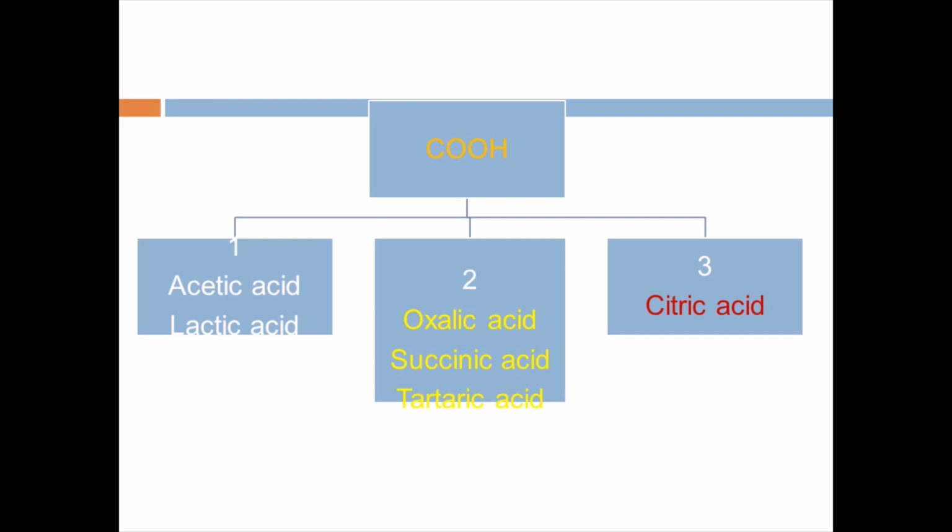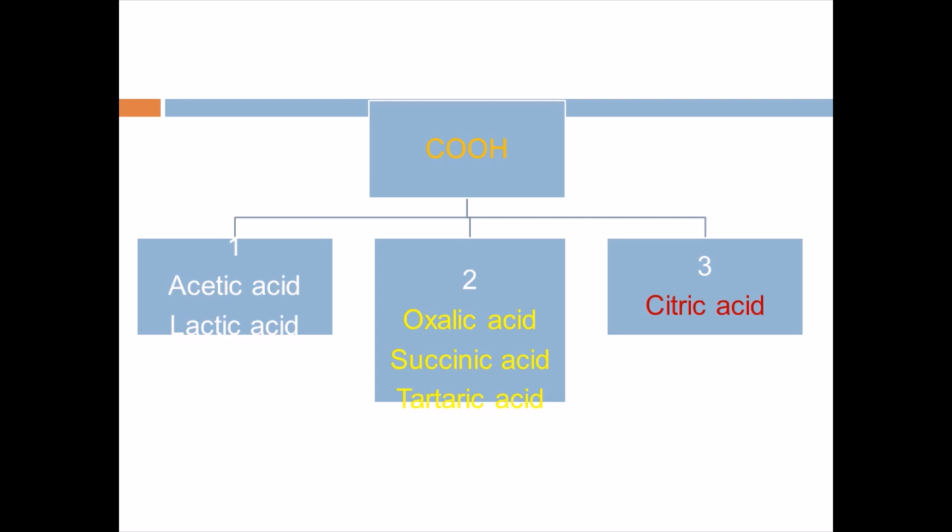These aliphatic or aromatic carboxylic acids, based on the carboxyl group, are known as monocarboxylic acids, dicarboxylic acids and tricarboxylic acids. If one COOH group is present in the main chain, that is called a monocarboxylic acid. Under the aliphatic category, we have monocarboxylic acids. The best examples are acetic acid and lactic acid.